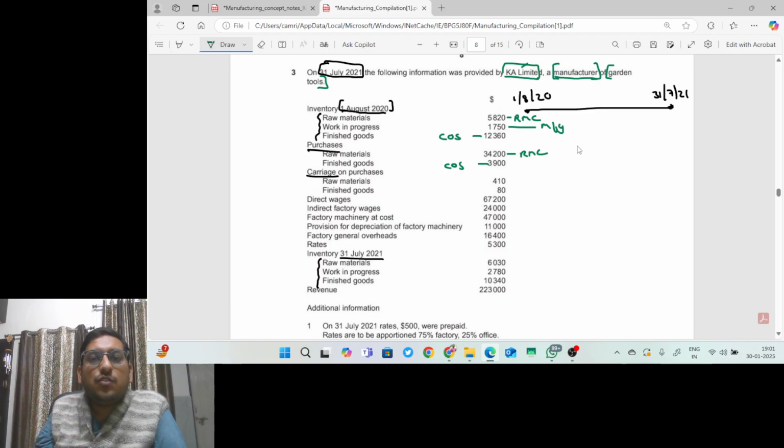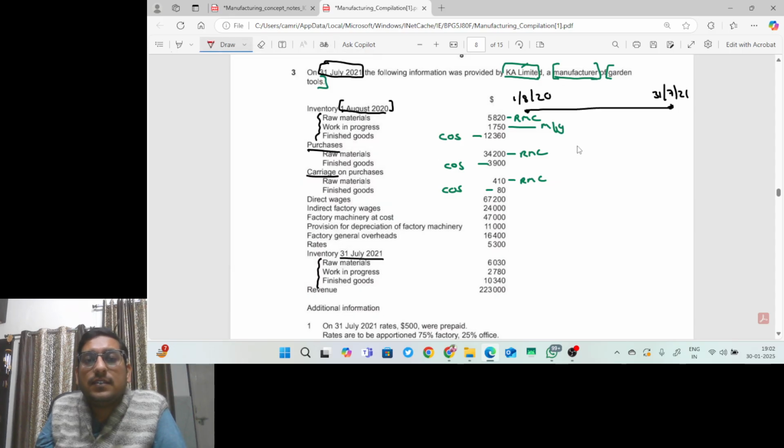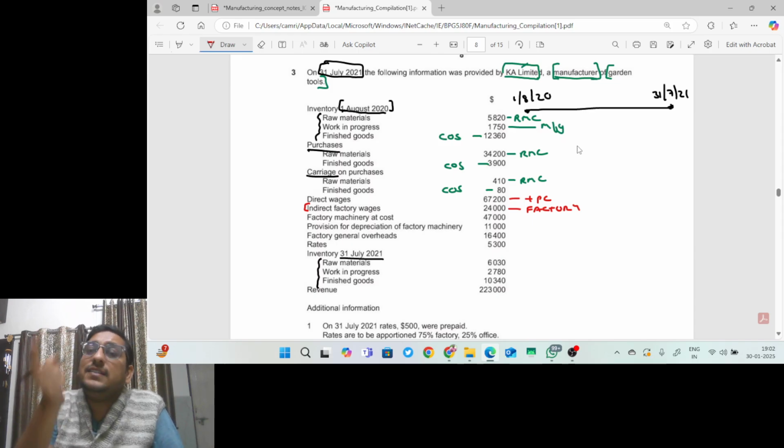Carriage on purchase of raw material. Can I say this is part of raw material consumed? Carriage inward on finished goods is part of cost of sales. Direct wages. Can I say direct wages will be added to prime cost? Yes. So direct wages will be added to prime cost under manufacturing. Indirect factory overheads. Very, very important. Can I say this indirect factory overhead is a part of factory overheads? Because this is indirect. So indirect means overheads. Factory, that means factory overheads.